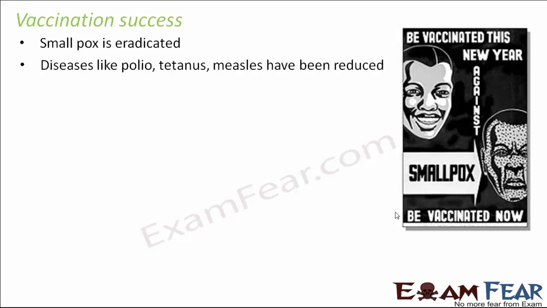Diseases like polio, tetanus, measles have been reduced because vaccines are available for each of these diseases. Now it is a parent's responsibility to get these vaccines on time for their kids so that they do not suffer from any of these.